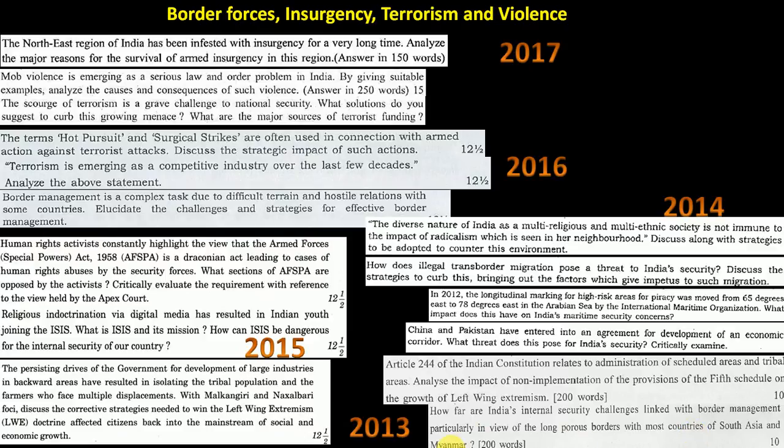South Asia, Myanmar, this is specific to Myanmar, kind of southeast you can tell. So a 200 word question. I hope you got a clear idea of all the questions which have come from border security. It has had extreme coverage also, almost every kind of question which can be asked is already asked, so either they have to repeat it or they have to invent something new.